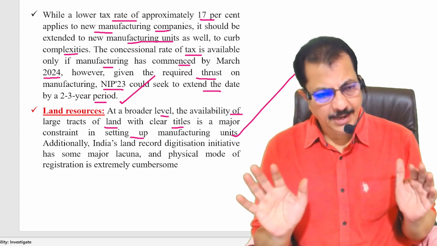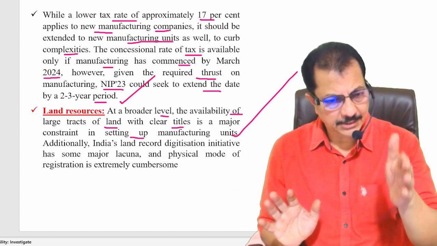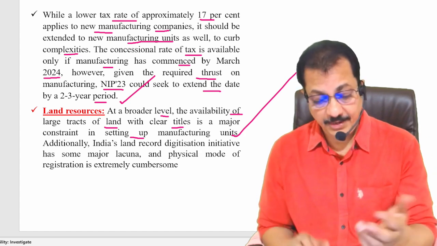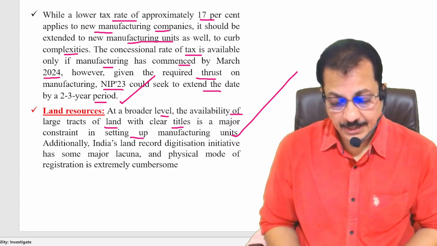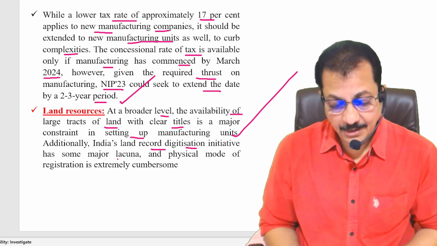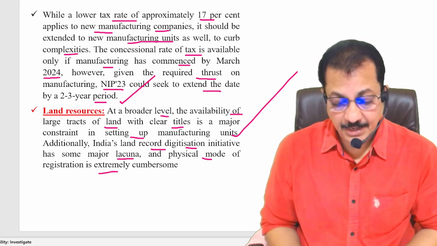If you provide land to us, give the proper infrastructure, we will come and establish the industry and start the production. Clear? Very, very, very important one. Additionally, India's land record digitization initiative has some major lacuna, and physical mode of registration is extremely cumbersome.